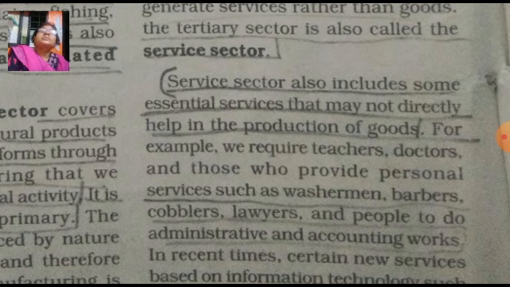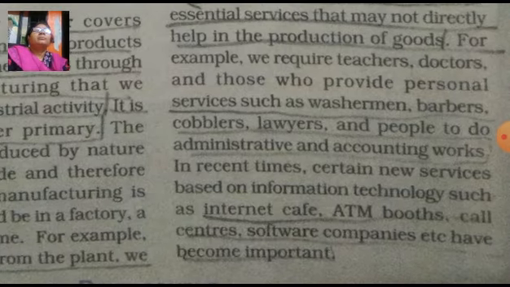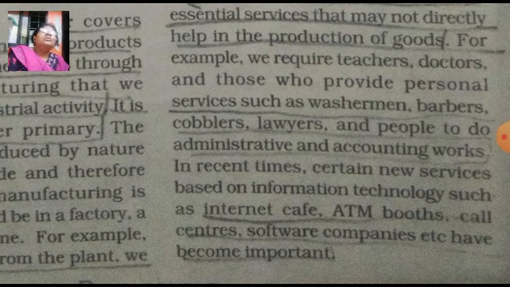Teachers' service or doctors' service are personal services. Even washermen, barbers, cobblers, lawyers, and people doing administrative and accounting work all come under the service sector. Those who give their personal services come under this third or tertiary sector or service sector.